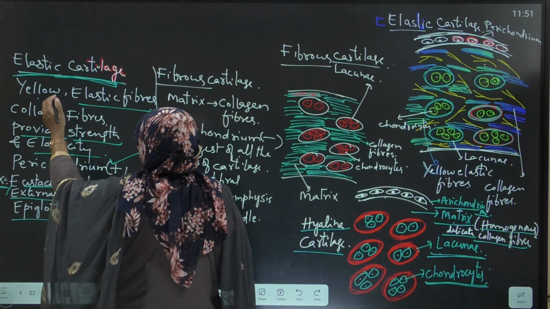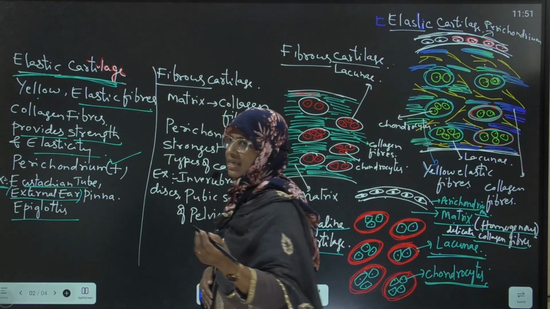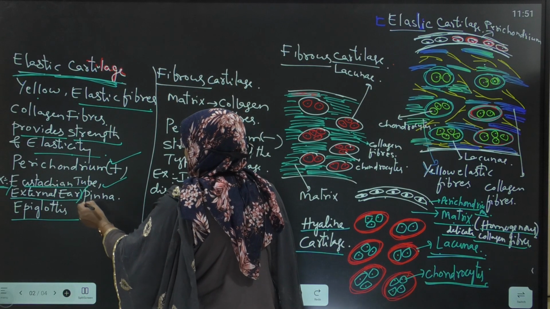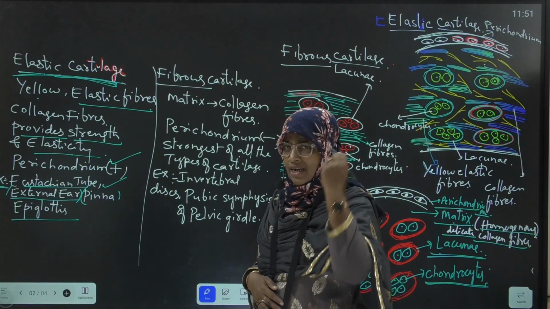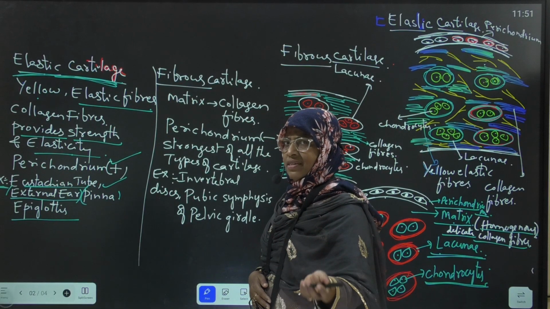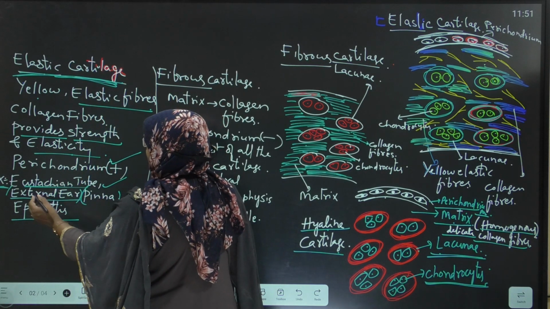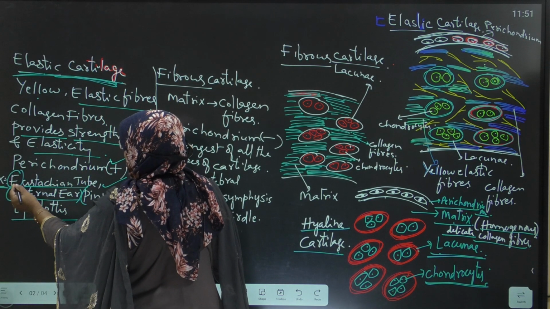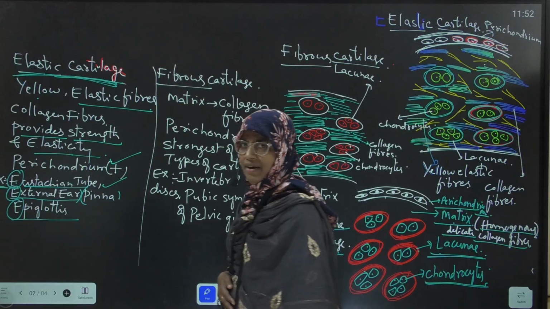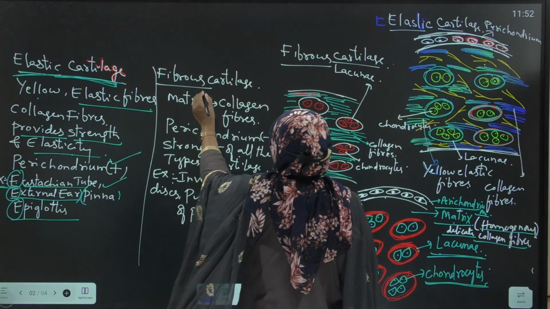Once again, the locations of elastic cartilage in our body: the eustachian tube of the ear, the external ear called pinna, and the epiglottis, a lid-like structure which covers the glottis. These three are made up of elastic cartilage. Here all the examples start with E: eustachian tube, external ear, epiglottis. Remember this. Next, we will discuss fibrous cartilage.